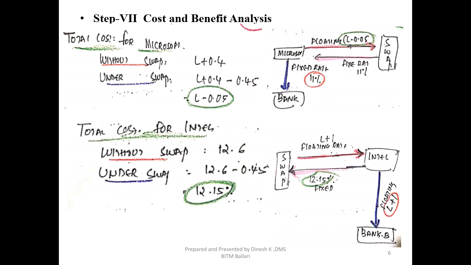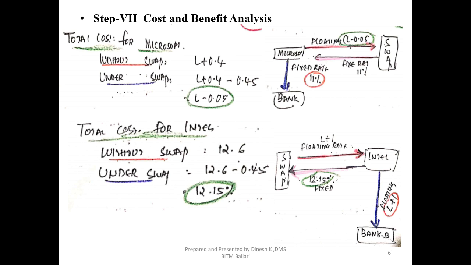Now they would like to move to the fixed rate. As I just showed you with the arrow mark, Intel wants to pay a fixed rate to a swap dealer. So how much would they like to pay? The cost for Intel would be 12.6, the actual loan without swap, minus the benefit of 0.45. So 12.6 minus 0.45 is 12.15. So 12.15 is the fixed rate that Intel is paying to a swap dealer.